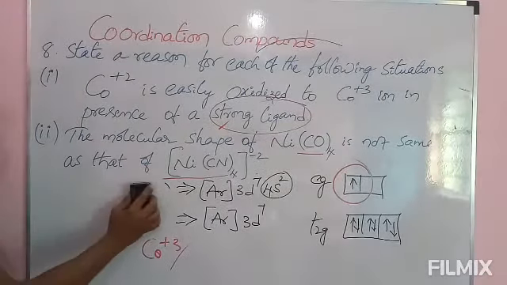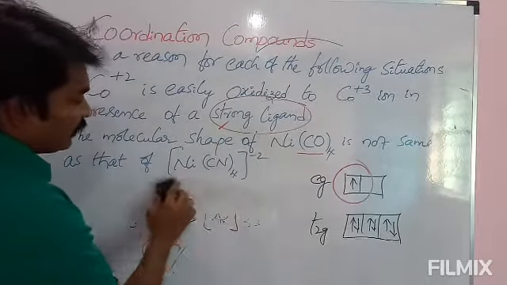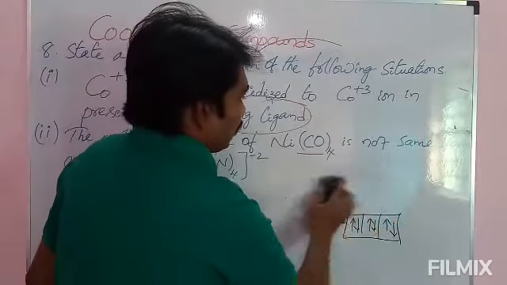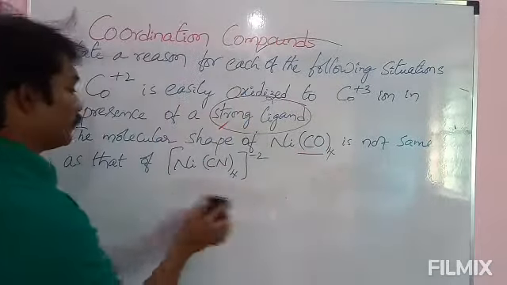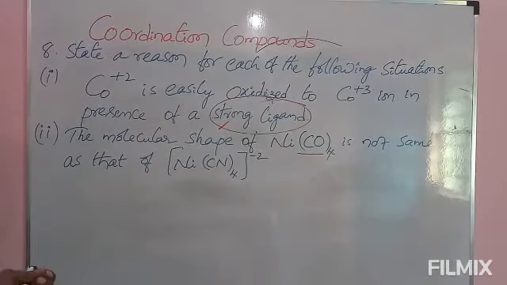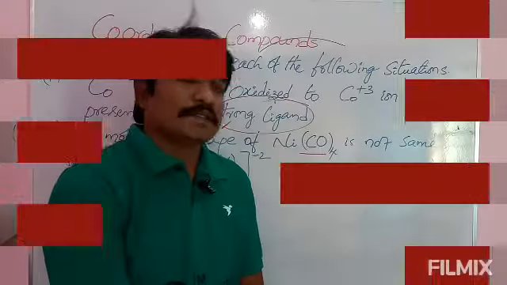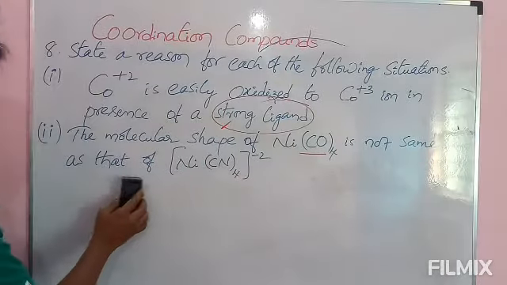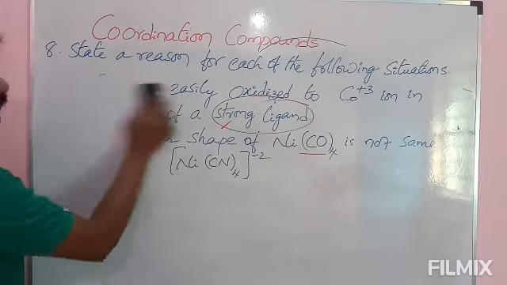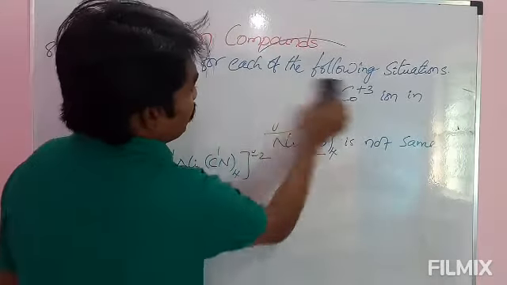That is, the molecular shape of nickel carbonyl 4 times is not same as that of nickel cyanide 4 times -2. We will check it. Second one, we have to compare the shape. See here, I will take only the molecules and I am removing remaining things here because we need some space.